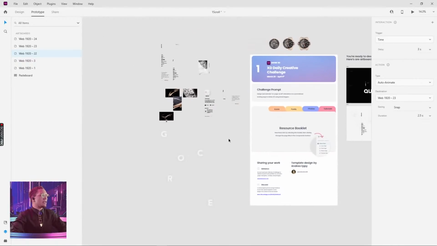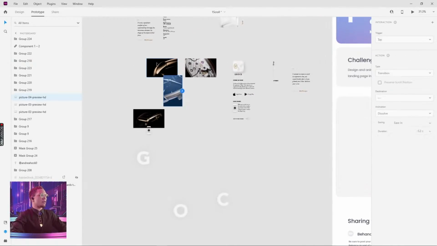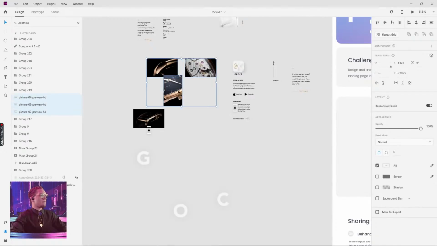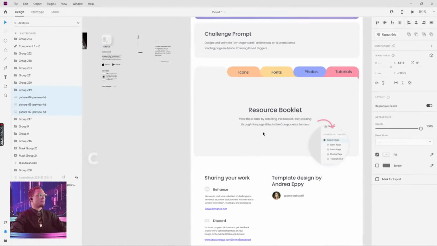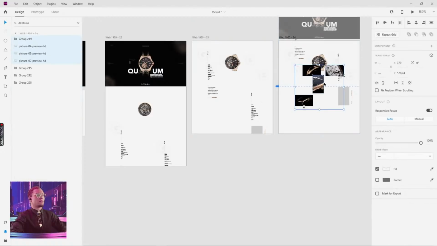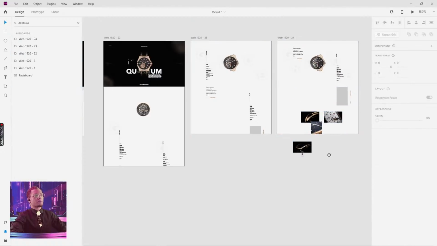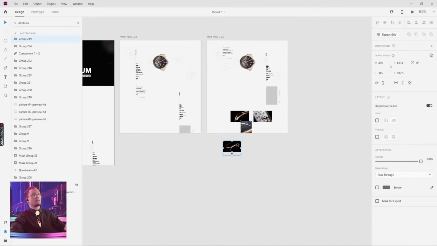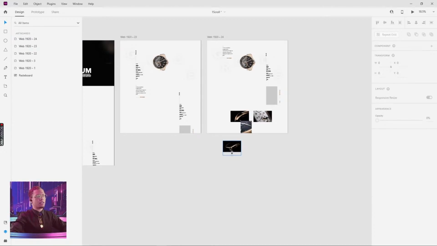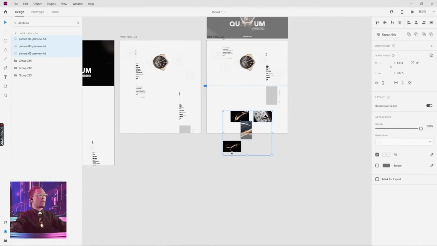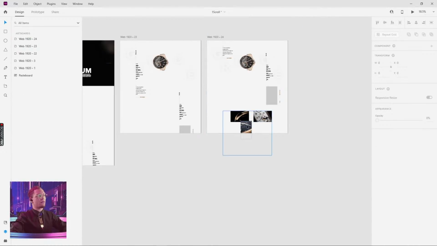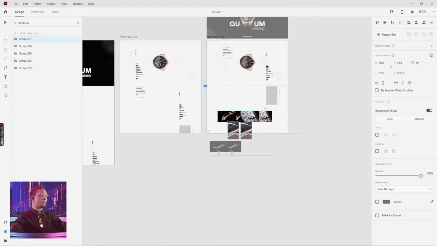So up next, what we really could do, I'm just gonna pull any of these things, whether it be images. I'm just gonna grab this entire bit here. And I'm just gonna bring them here. All right, simple thing to remember is, to get that scroll effect, you need to have the majority of what you're scrolling in a group so things don't fall off your artboard. For example, this isn't grouped, so this is gonna fall off. So I'm gonna group all my images, boom, no longer off. And remember, we need to think about before and after.